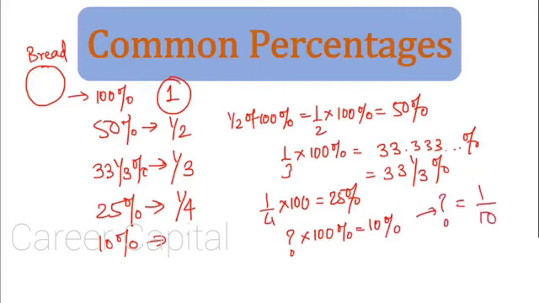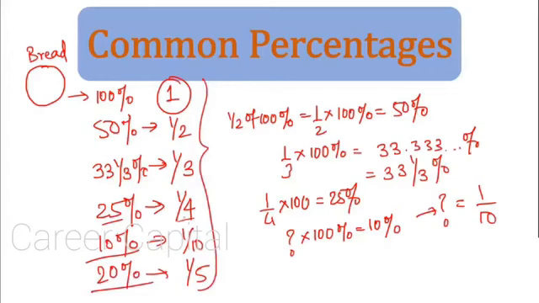So when a person wants 1/10 of the bread, that person wants 10% of the bread. If someone wants 1/4 of the bread, the person wants 25% of the bread. Another important thing: if someone wants 1/5 of the bread, then the person wants 20% of the bread.